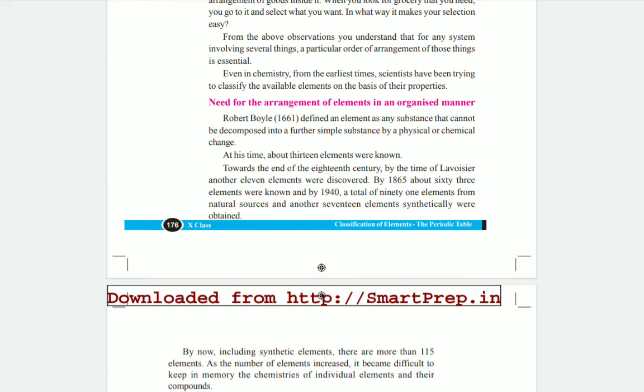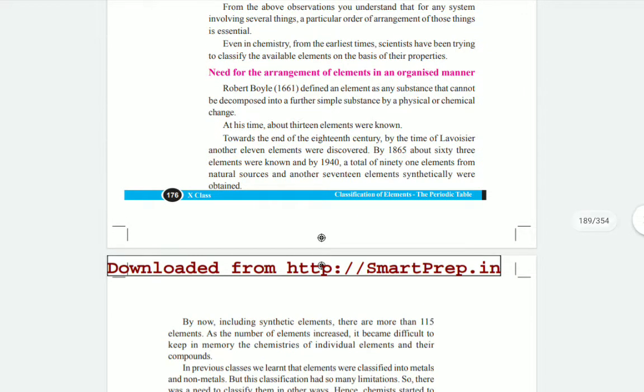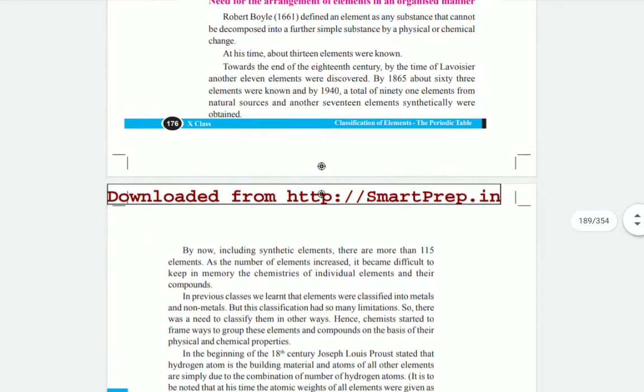After that, towards the end of the 18th century, by the time of Lavoisier, another 11 elements were discovered. By 1865, about 63 elements were known, and by 1940, a total of 91 elements were discovered, and among them some were gathered from natural sources and some were obtained artificially, synthetically. So finally, up to the 20th century we have 91 elements.